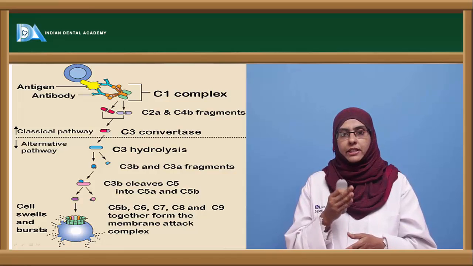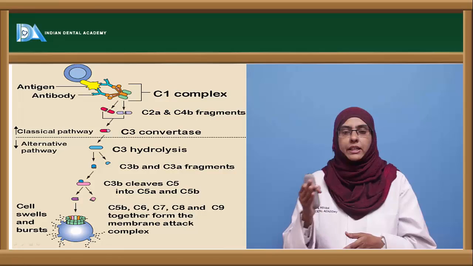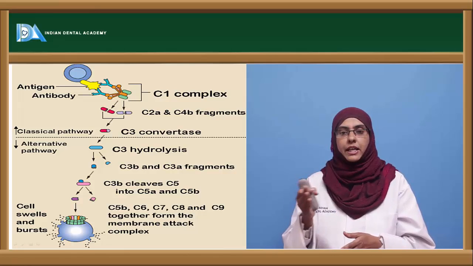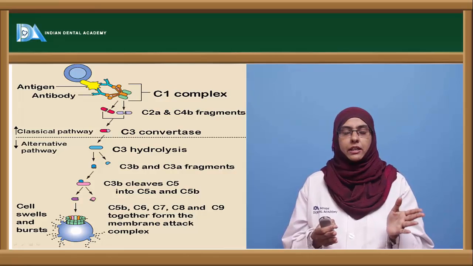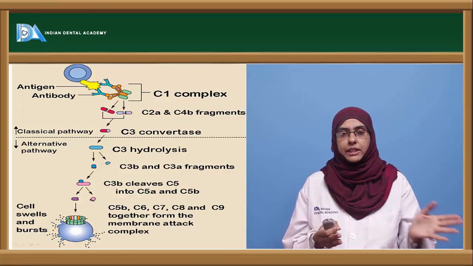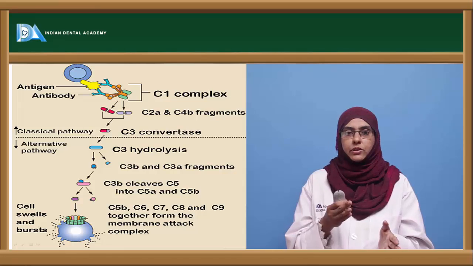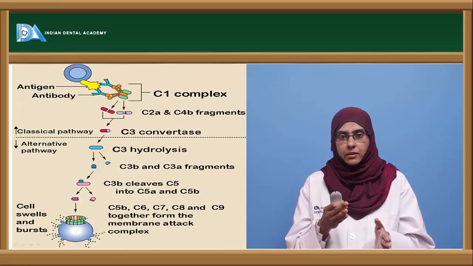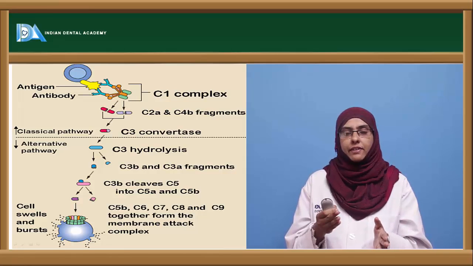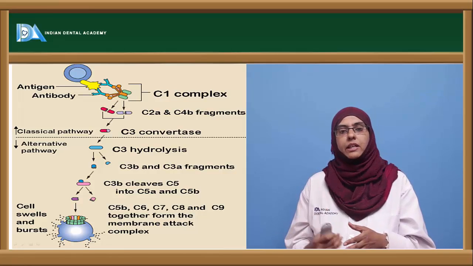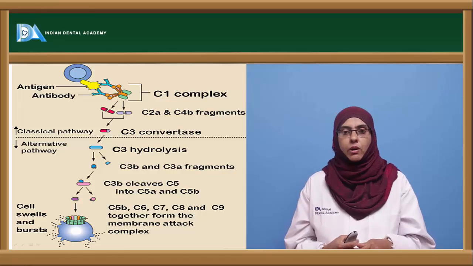So here we have C1, C4b, 2a and 3b. More C3a and C3b will be formed to produce more biological responses, and the C3b's usually join this complex of C4b, 2a and 3b. This is called C5 convertase because it is able to cleave the C5 component of the complement system.